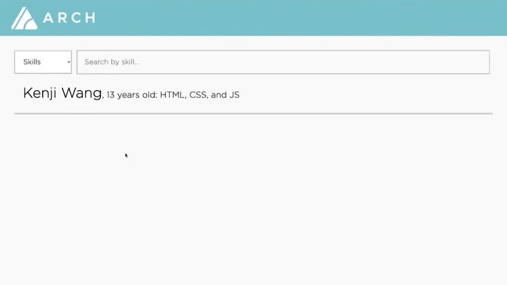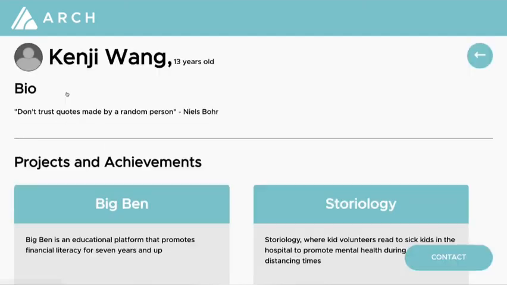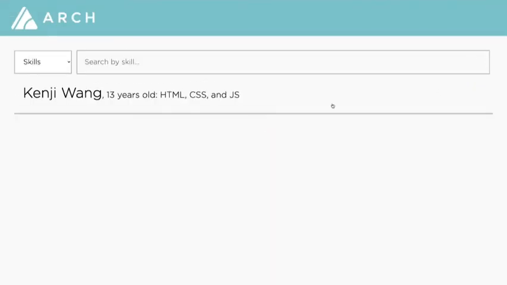The best candidates based on our bone meal algorithm will show up in the order of most qualified to least. You can click on their name to see their full profile, which shows their personal bio, education, portfolio, and skills. To go back, just press this button.